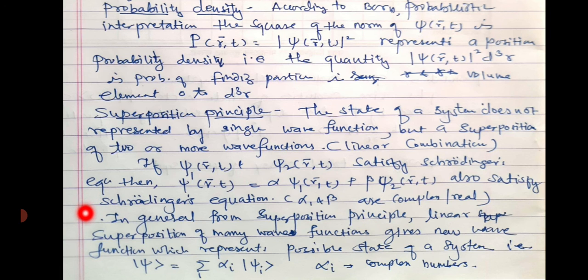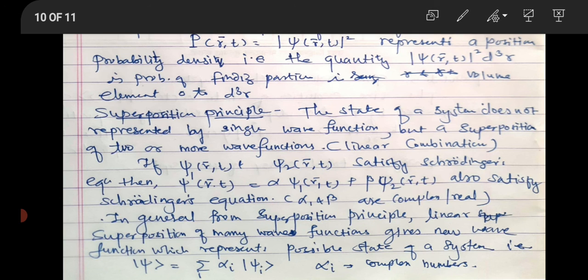In general, if we have a very large number of waves, that is represented by this last equation. So ket psi is equal to summation, which means we are combining all waves, alpha i is a complex number, operating on the ket psi i state.